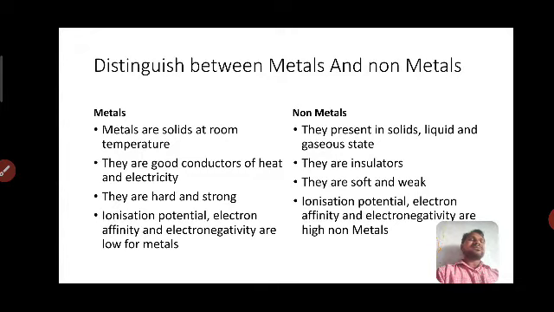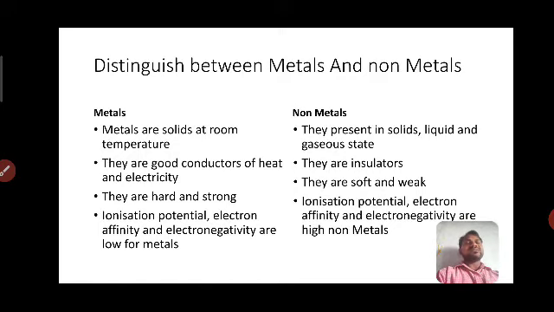We have almost discussed this before, in the characteristics of metals. Metals are solids at room temperature except Hg, which is called mercury. Non-metals can be in solid, liquid and gas states.